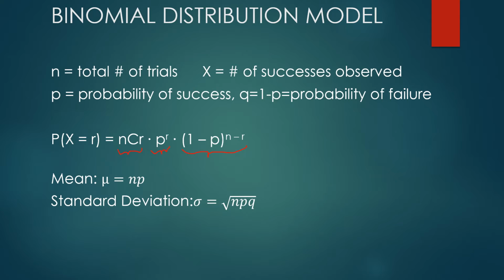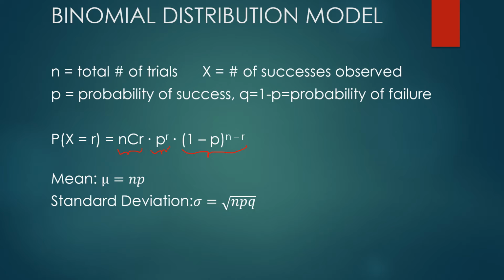Anyway, so this nCr, that's counting r wins in n tries. Remember, X is counting your number of successes, and it's saying there's going to be r of them. So there's your p to the r for your probability of r successes, and then 1 minus p is your probability of failure, also known as your q. And then if you have r of them that are successes and you're going to try n times, then n minus r, you're going to have that many not successes or failures.